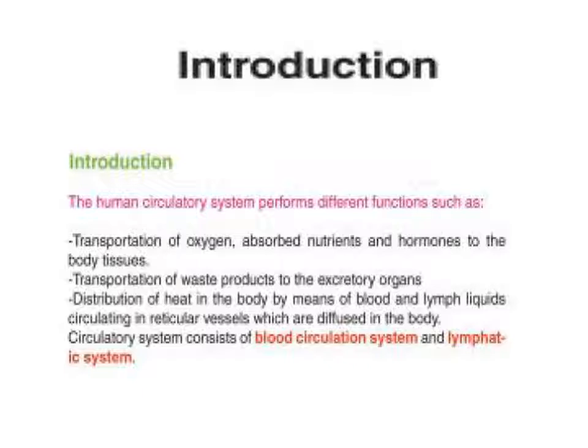And we can ask, list the kinds of circulatory system in the body. The circulatory system is divided into two systems, that is the blood circulation system and the lymphatic system.